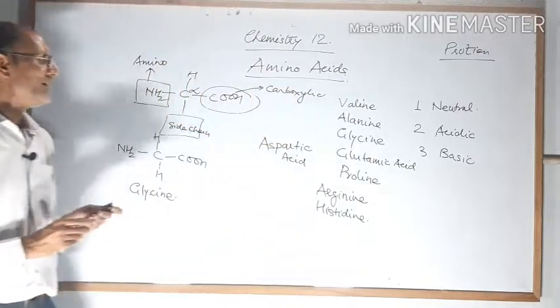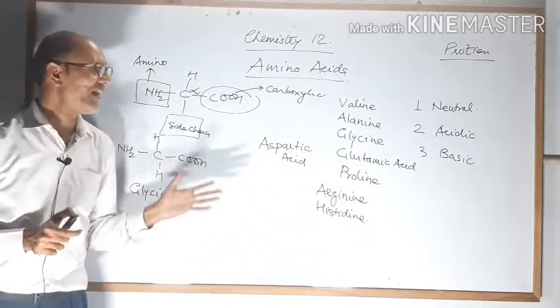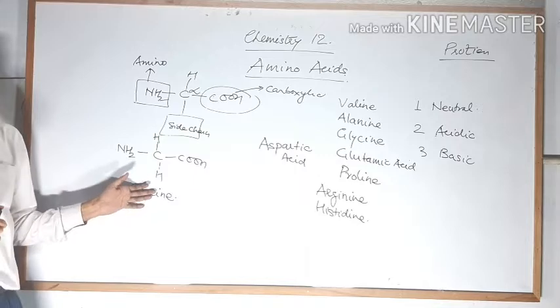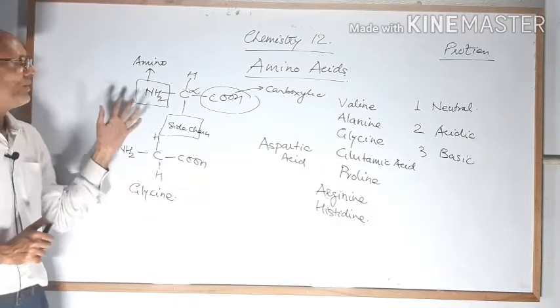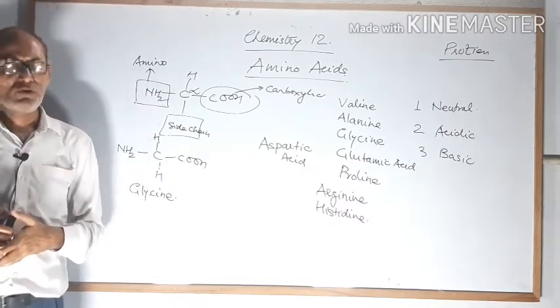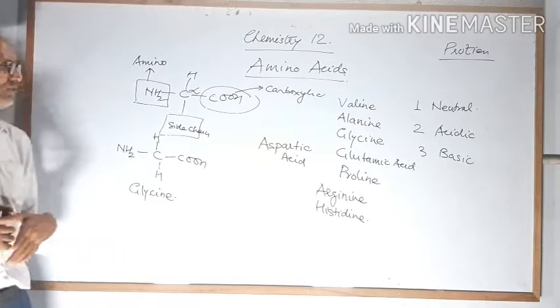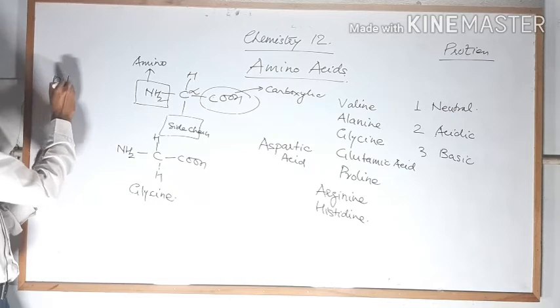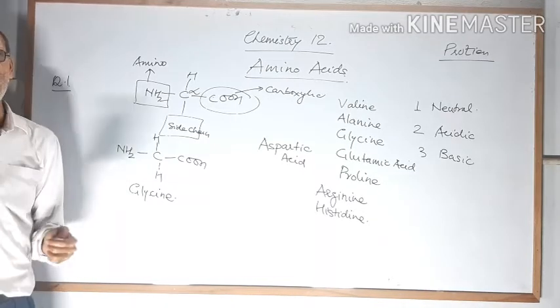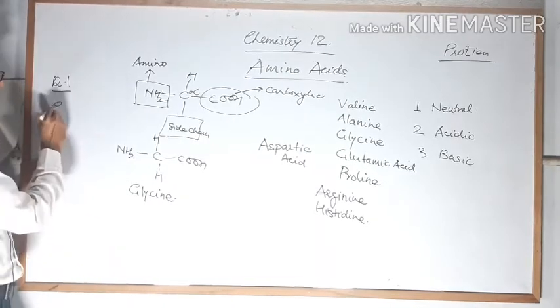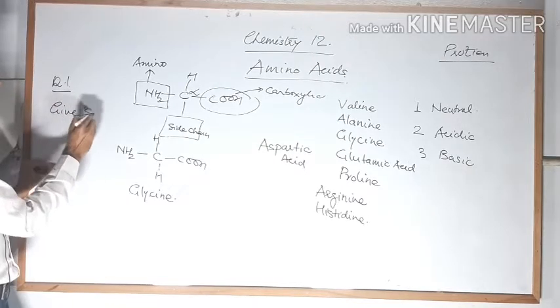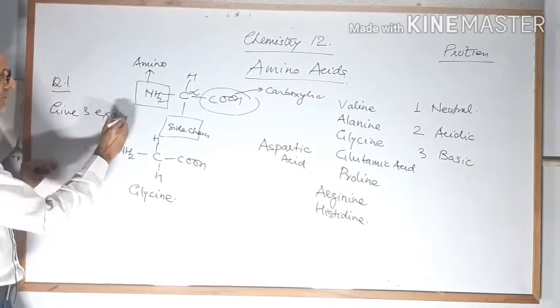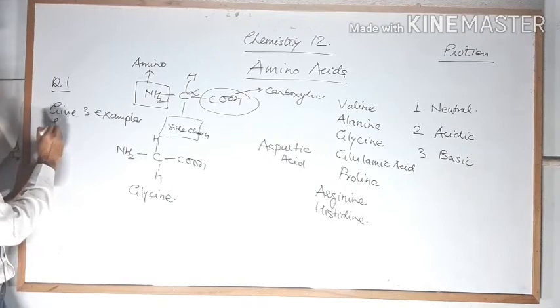So dear student, I think you have understood the classification of amino acids on the basis of the number of acidic and amino groups. So student, question for you, question number 1: give three examples of basic amino acid.